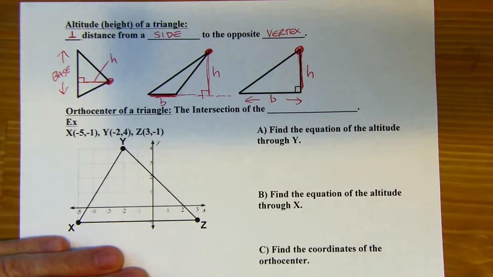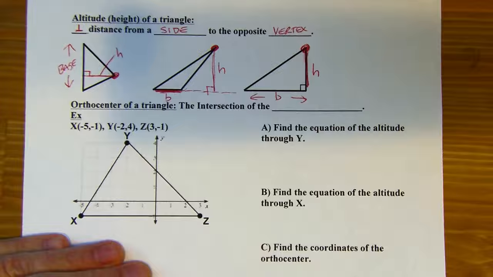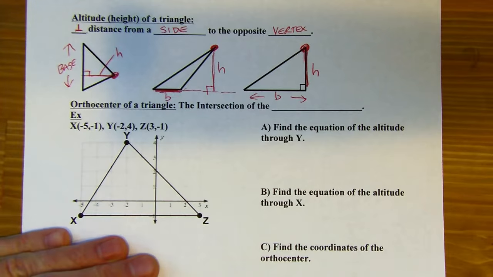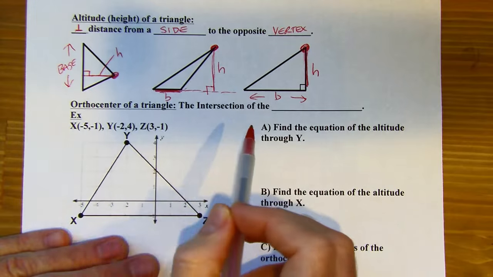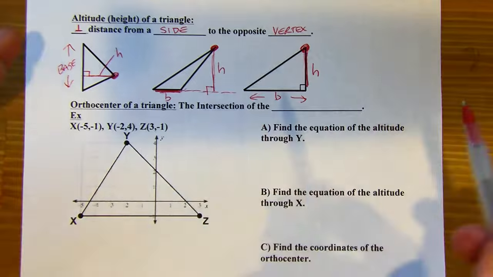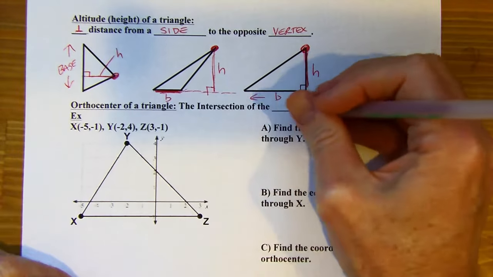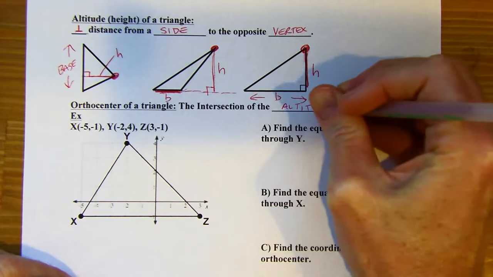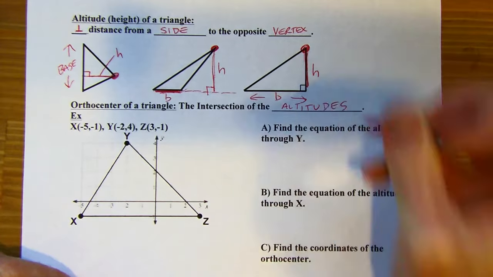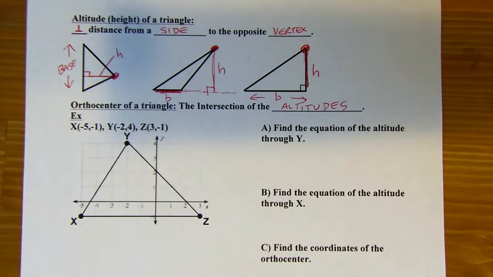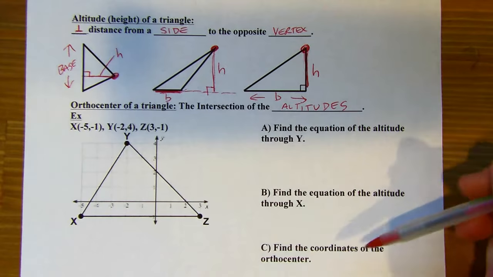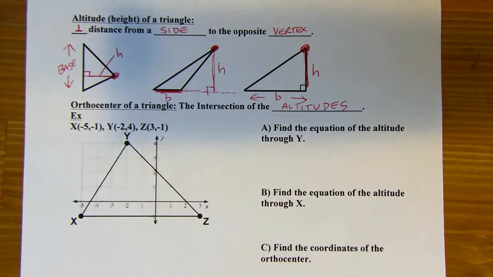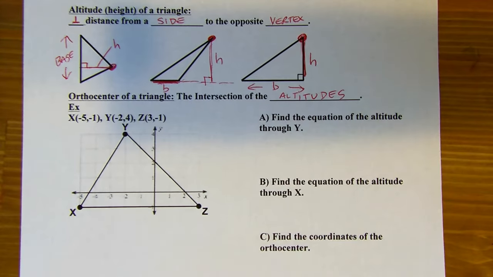Okay? All right. And then our last point of concurrency, I promise it's the last one, is called the orthocenter. And this is the intersection of the altitudes of a triangle. You guessed it. That's why I was talking about altitudes. Okay. All right. So ultimately we're going to be finding the orthocenter on this problem. And again, I've kind of broken it down into subproblems.